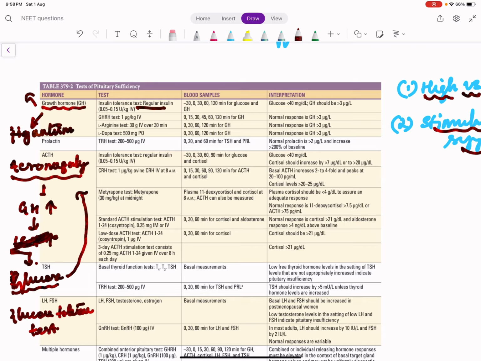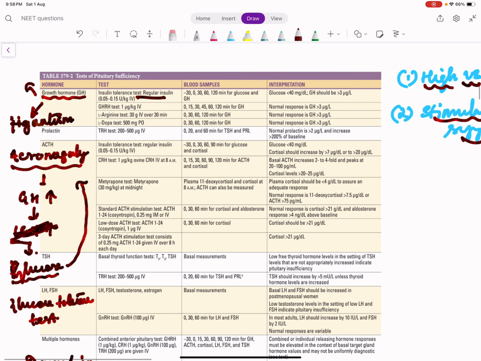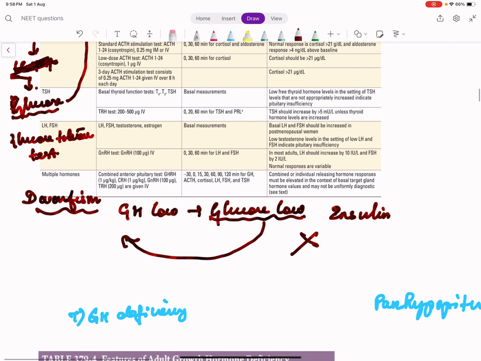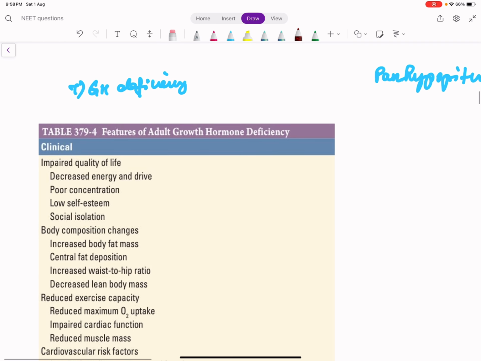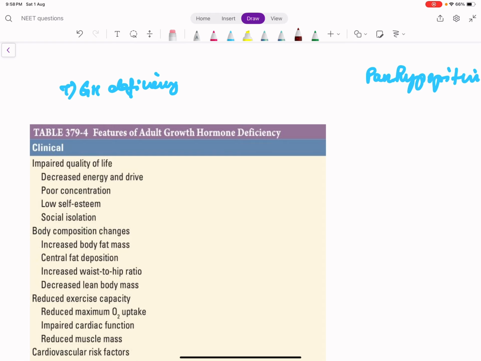Whereas in acromegaly, giving glucose will not suppress growth hormone secretion, right? So this is the place where the suppression test and stimulation test come into play. Think of the suppression test in cortisol as well as growth hormone, right?